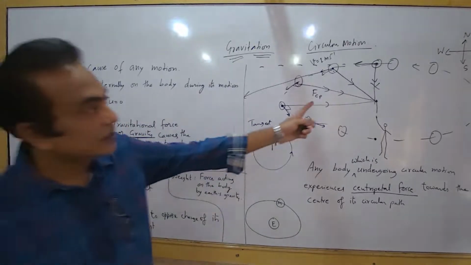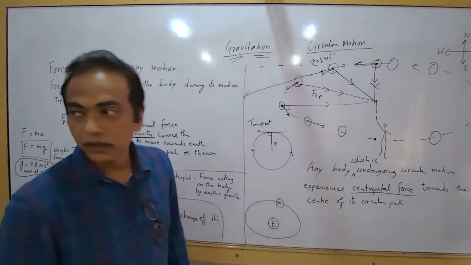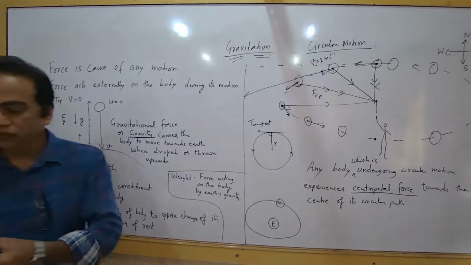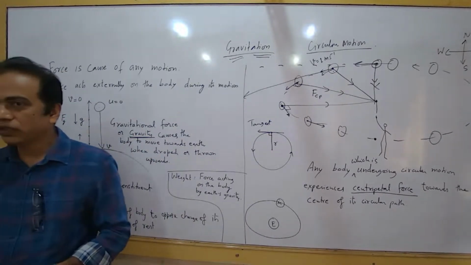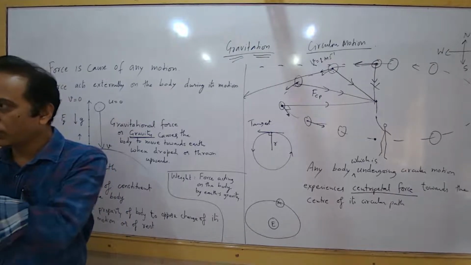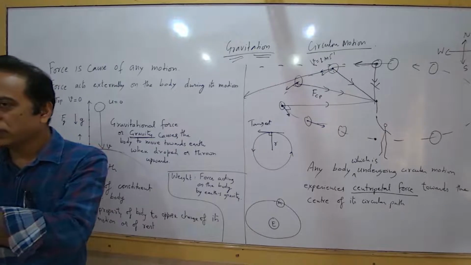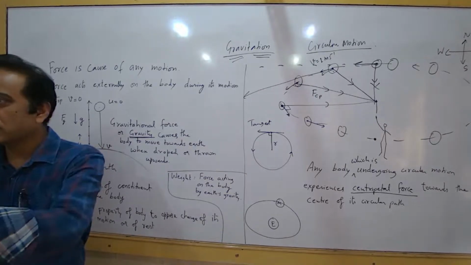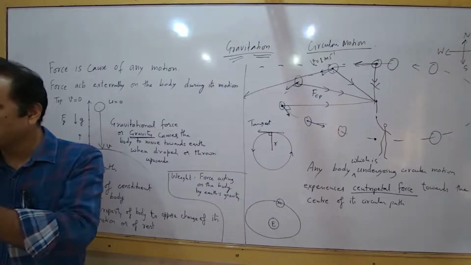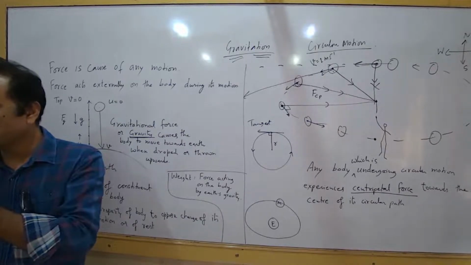In that case, there was a string, right? So there was tension, right? You'll feel the tension in your finger when you're rotating. So what happens is the muscular force is holding the string and the string becomes taut, stretched. So the tension in the string is actually because of the muscular force in your finger.